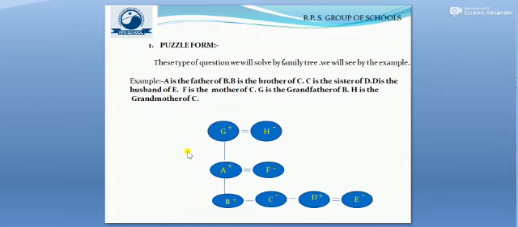So the question is: A is the father of B, B is the brother of C, C is the sister of D, D is the husband of E, F is the mother of C, and G is the grandfather of B, and H is the husband of G. So here we see H is the grandmother of C. Just when we read the question, we see that people from 3 generations are involved.